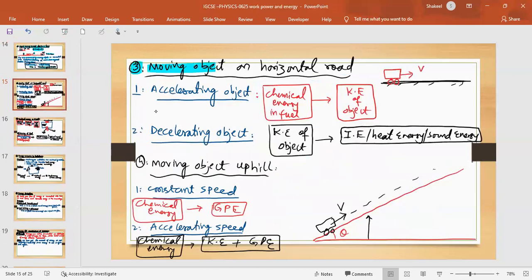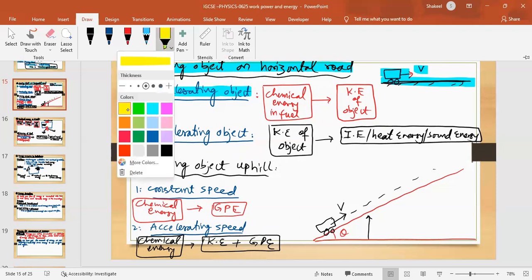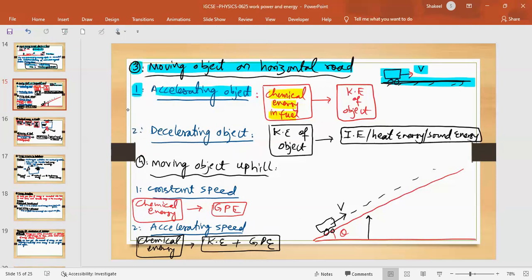Number three is an object moving on a horizontal road. So let's say this is a horizontal road and the object is moving on it. There can be two situations. One, an accelerating object. If an object is accelerating, it means it is speeding up. Its speed is increasing. That means the chemical energy in the fuel, of course, which is used to move it, is converted into kinetic energy of the object. And if the object is decelerating, then kinetic energy of the object is converted into internal energy or heat energy or sound energy.